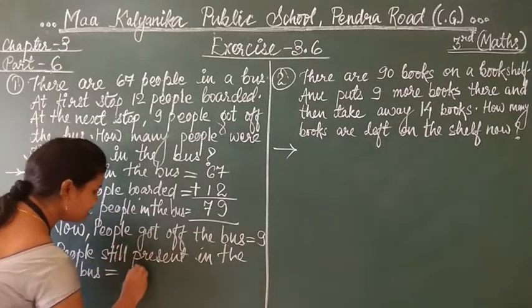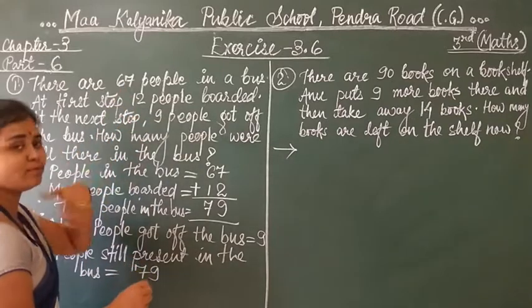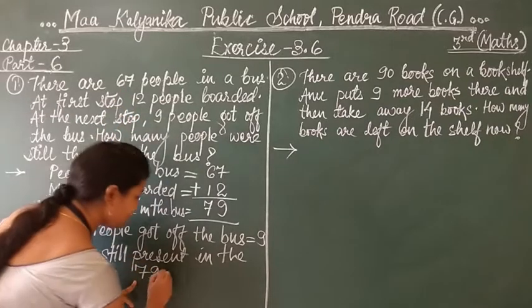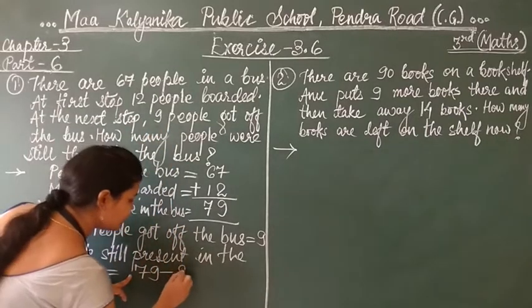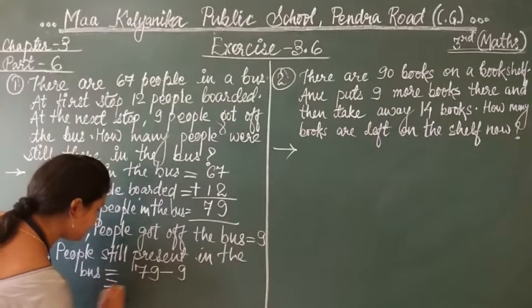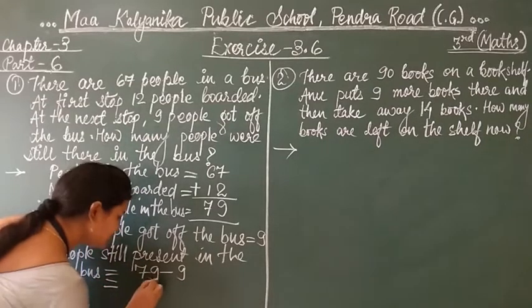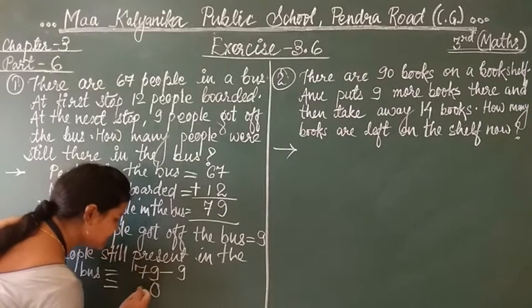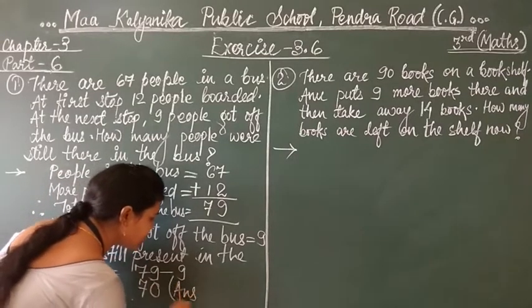So total were 79 because 67 were there and 12 more came. So 79 minus, because 9 people went out from the bus. So 79 minus 9 students. 9 minus 9 is 0 and 7 and nothing is here. So 70. So 70 is the answer.